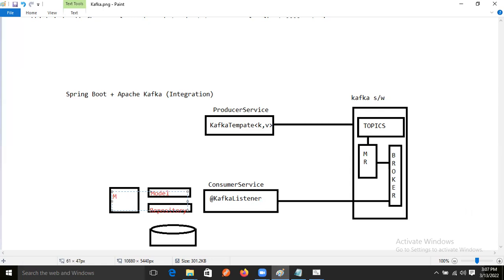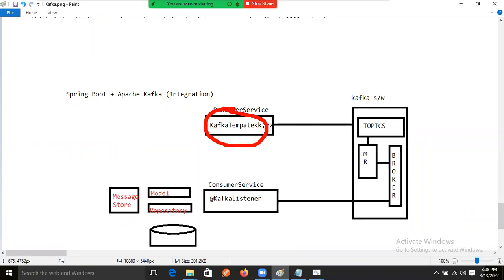Whatever message will be there, we will store in this class or in this object. Whenever we give the data to the producer, from here to here, we need to focus on this area.